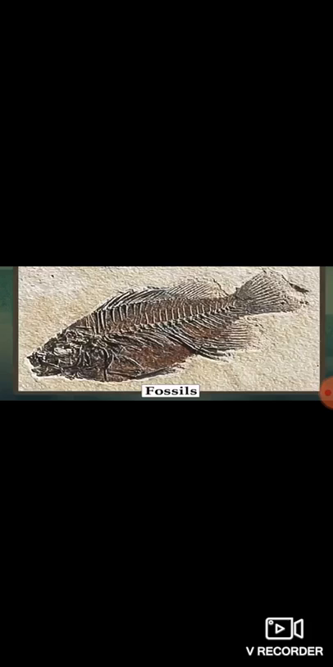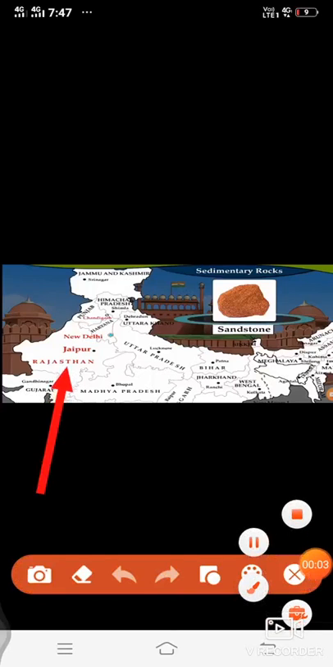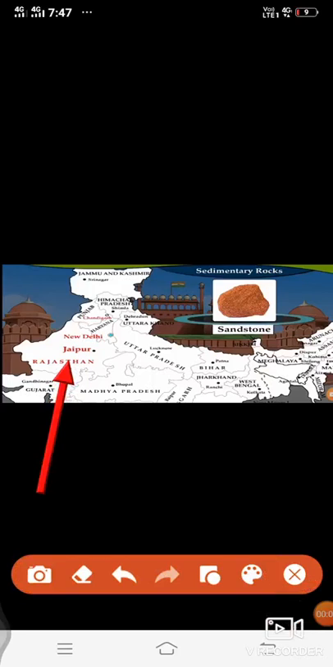And do you know, children, the study of fossils also provides us with information about the life which was going on in that period. Do you know, students, near Jaipur city in Rajasthan, red sandstone is found. This is a type of sedimentary rock, and this rock was used for the construction of the Red Fort at Delhi. As this sandstone is relatively soft, it is easy to carve.